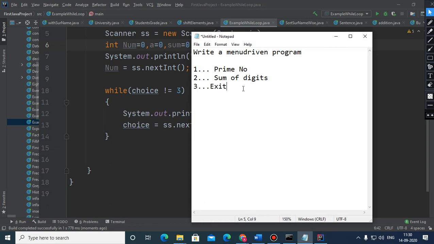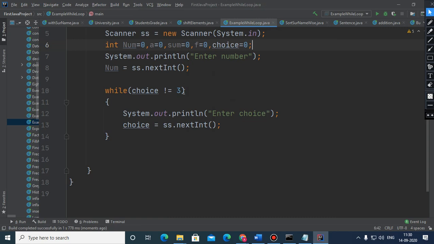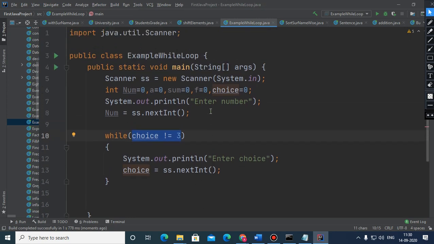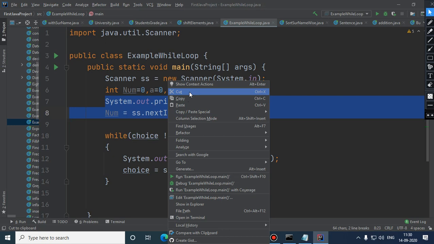You can see that at number 3 we have taken this option exit. So when we want to terminate, the choice has to be 3. That's why it will go till it is not 3. That's why it is written. And this statement, we don't need this statement here.